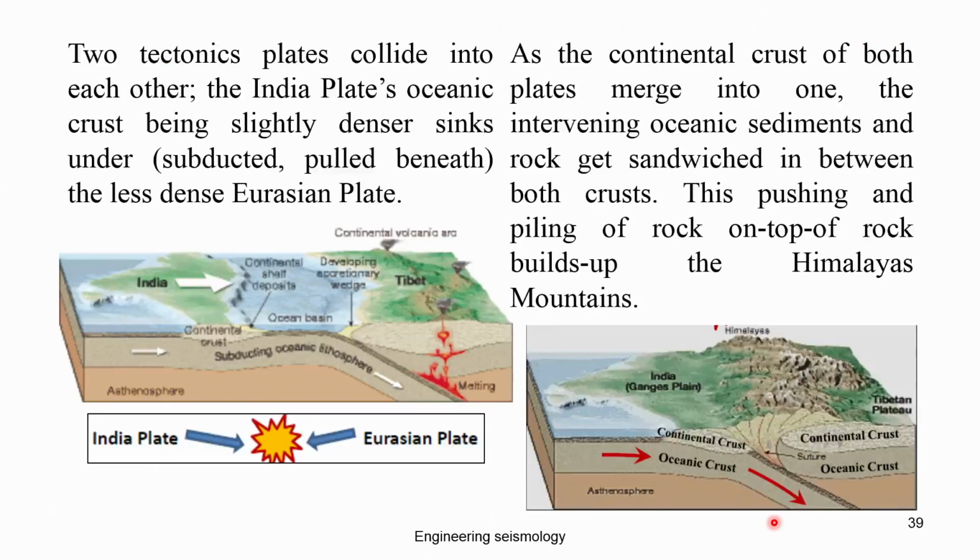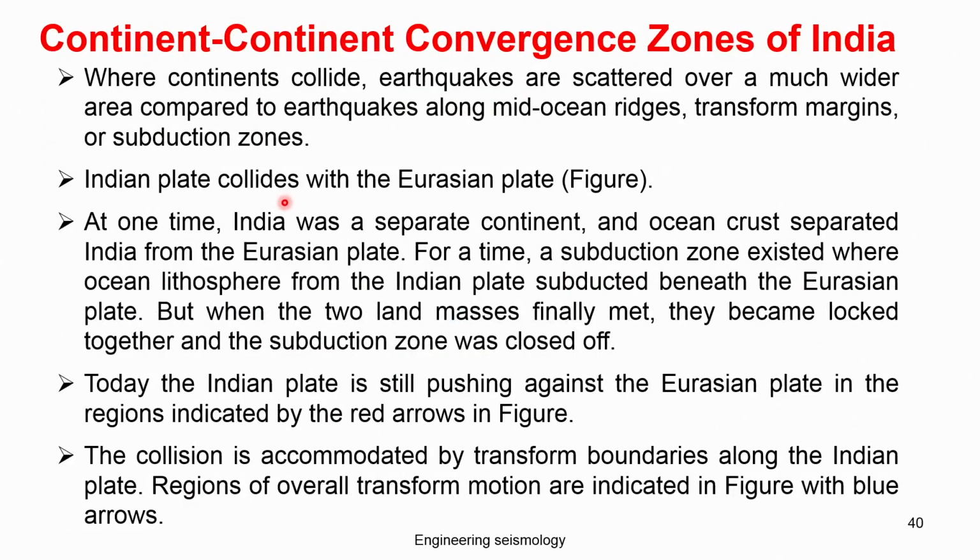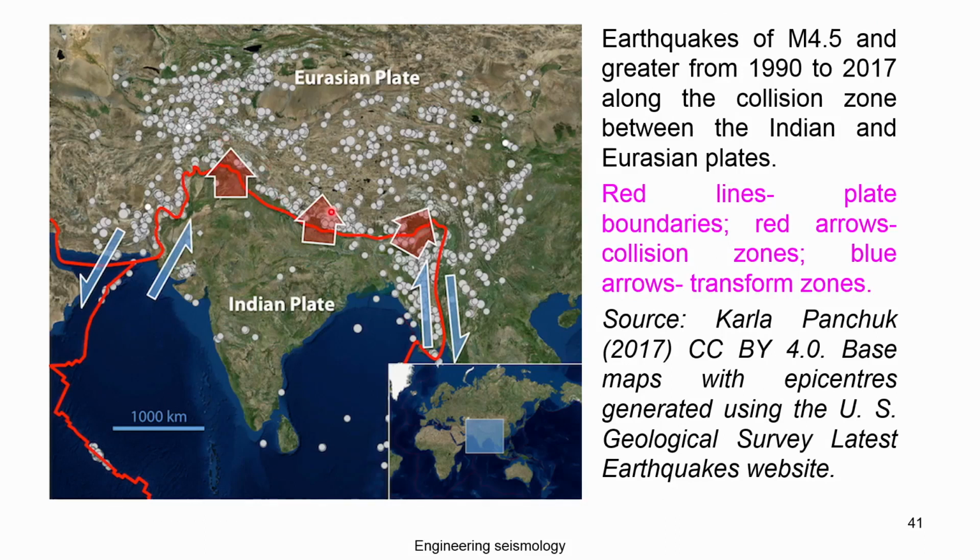You can see in this map how the Indian plate is pushing. These boundaries act as convergent zones, while the northeast and northwest plate boundaries act as transform boundaries. That we have to remember.